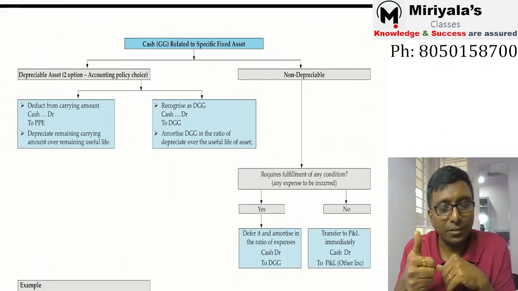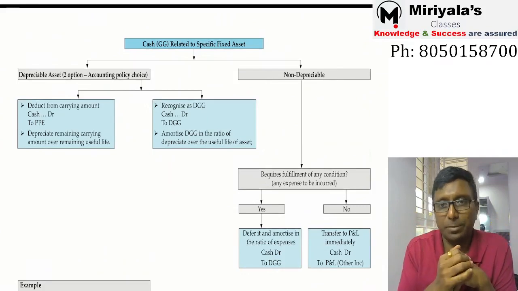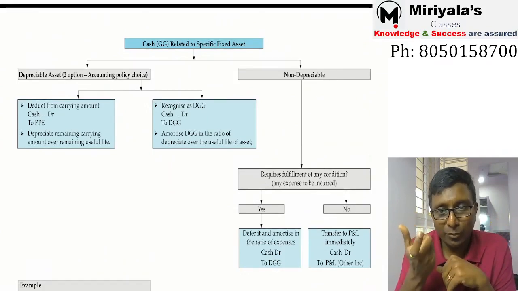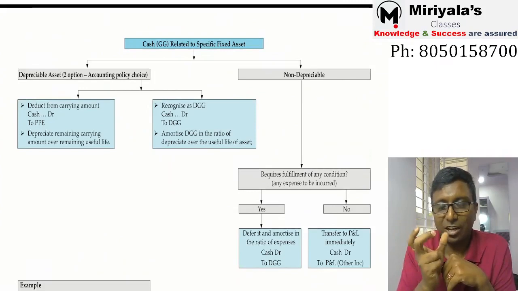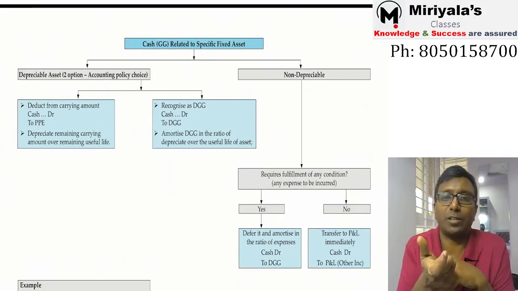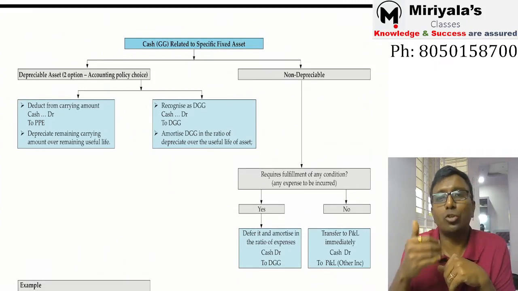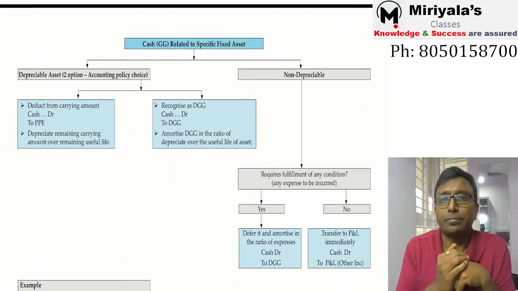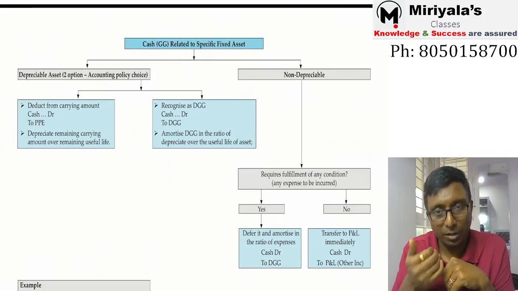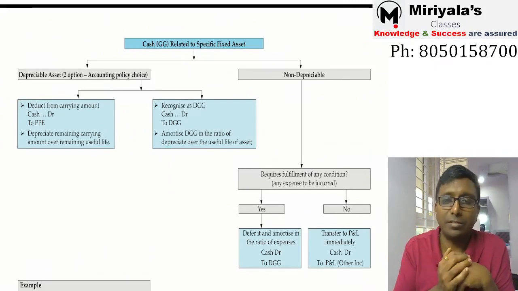So if it is related to depreciable property, plant and equipment, what have you received? Not a non-monetary item. You received cash for that. So cash account debit, and credit should be either PPE or deferred government grant.